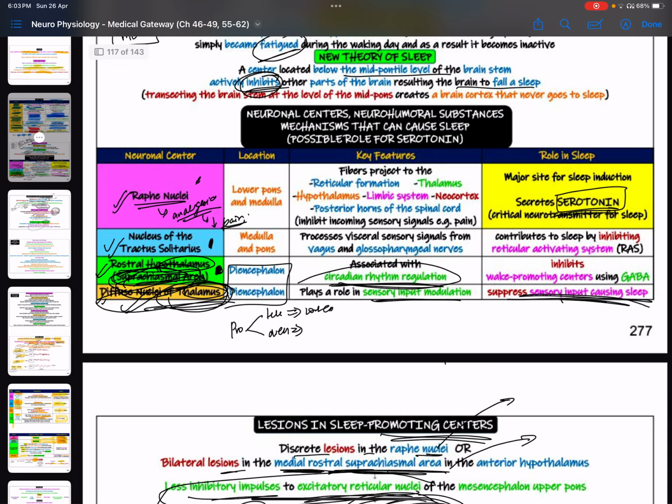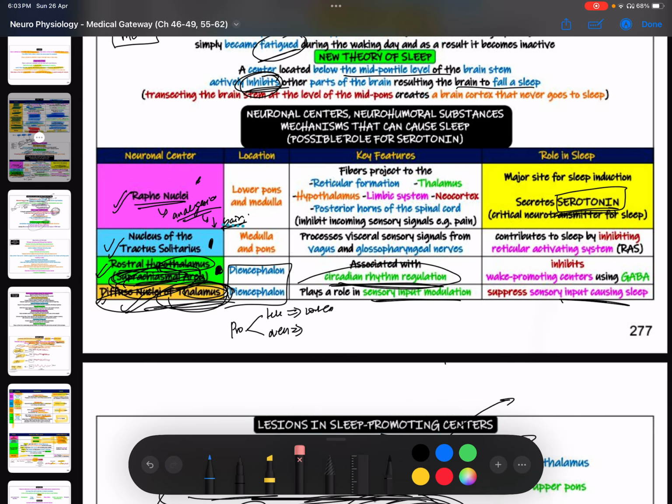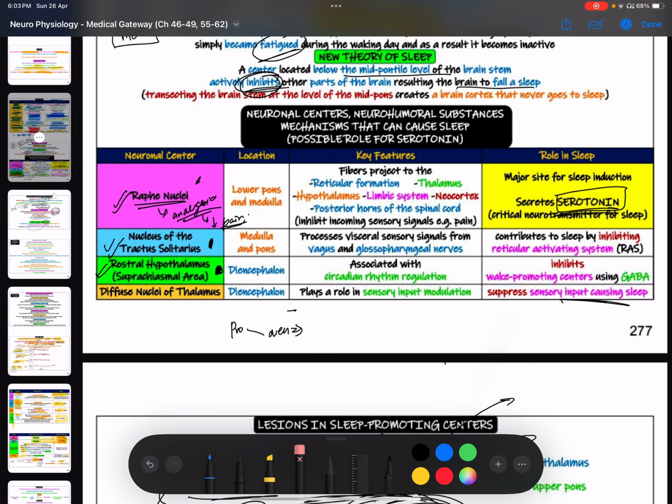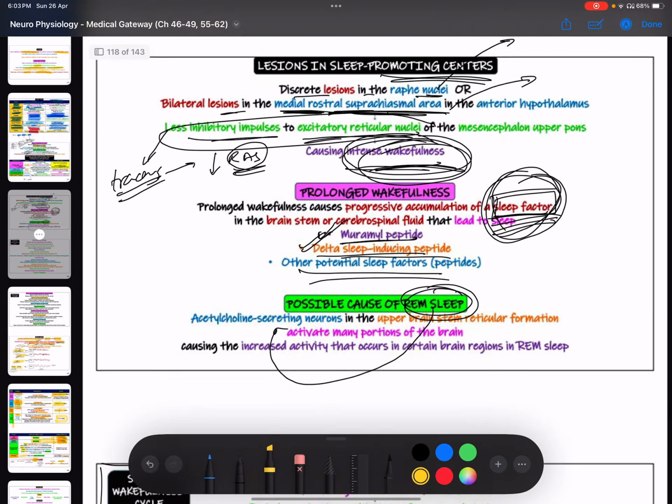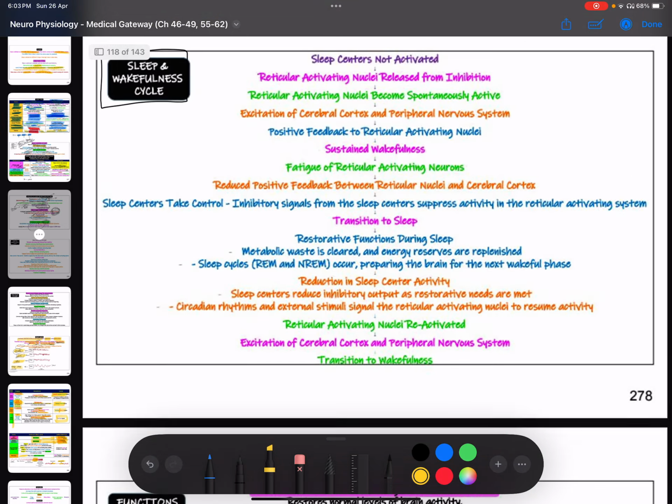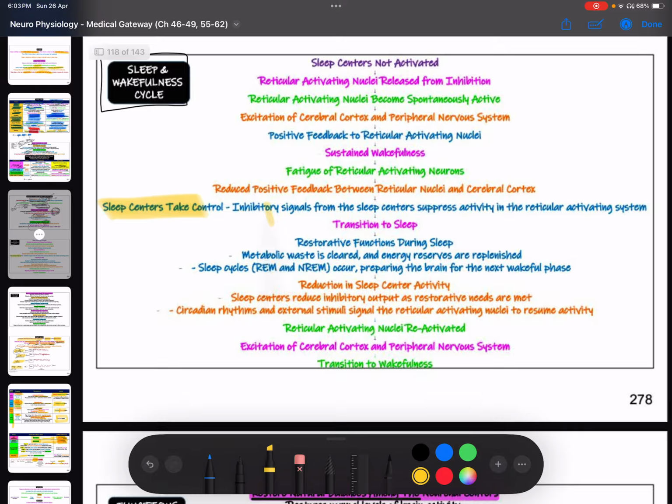Then after that, because it has an inhibitory effect, we have the diffuse nuclei in the thalamus. They're going to suppress the sensory stimulus, right? So these are the sleep centers that will be stimulated. Sleep centers take control, inhibitory signals from sleep centers suppress activity in the RAS, and they're going to transition to sleep. And in sleep, what will happen?